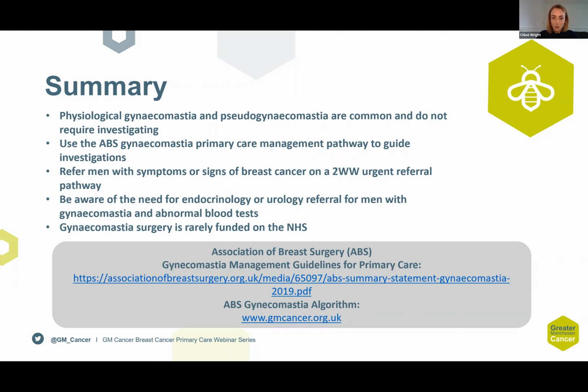The full guidelines are available on the Association of Breast Surgery website, and the ABS gynaecomastia algorithm is available at gmcancer.org.uk. And that's the end of the presentation, and thank you for your time.